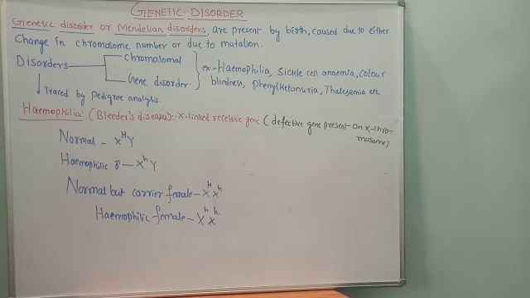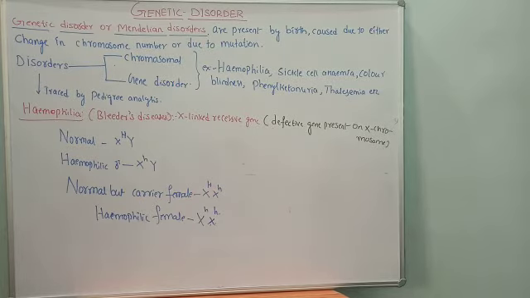I will show you the cross, how hemophilia is transmitted or inherited, and what the conditions are. First I will give you the definition, meaning and inheritance, and the detailed account, including the genotype, I will show with the help of a cross later on.